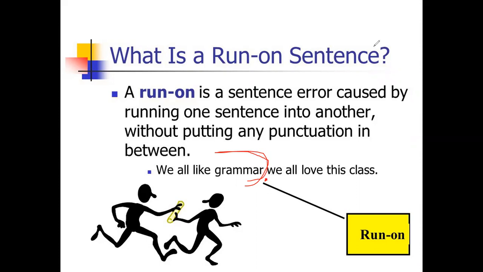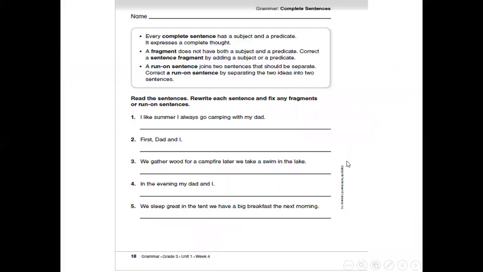So we should separate the sentences with a period. If there is no period between the sentences, we call that a run-on sentence. To begin another sentence without putting any punctuation mark. So the run-on sentence is a sentence error. It's caused by running one sentence into another without putting any punctuation between them.